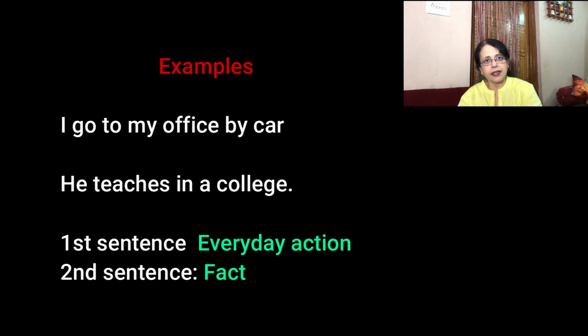These sentences talk about an action that happens in the present and that happens regularly. Let's look at the first sentence. I go to my office by car. The first sentence shows that every day I go to my office by car. The second sentence shows he teaches in a college. This shows that this is a fact. It's a fact that he teaches in a college.